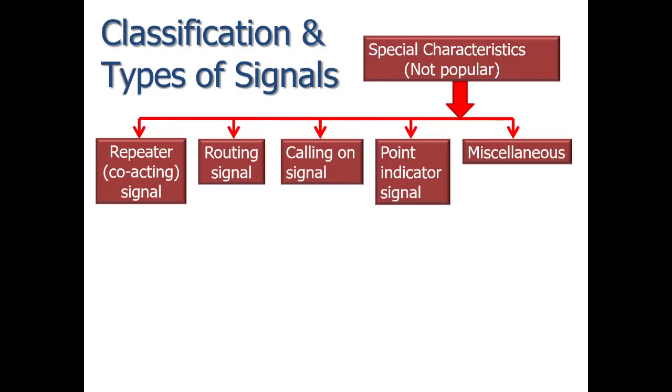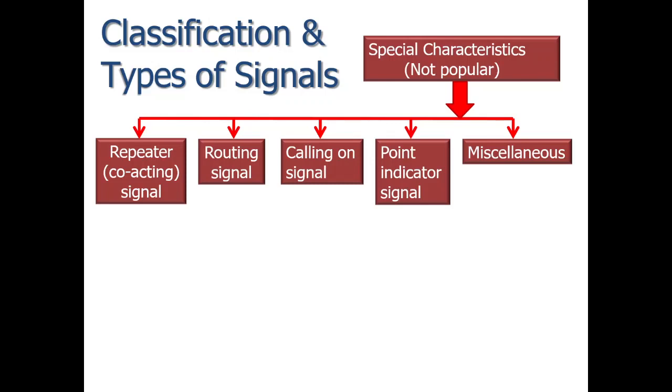The number of the platform or line which a particular signal controls is indicated by the number plate. So number plates are given because it is a big station, so there are a number of platforms. So number plates are given to indicate the signals.